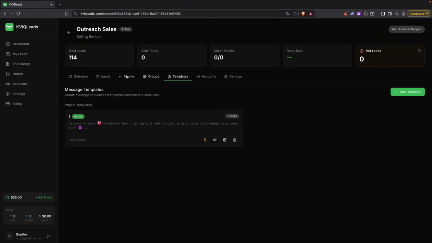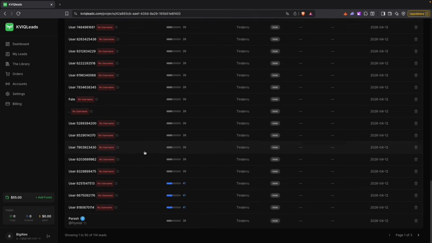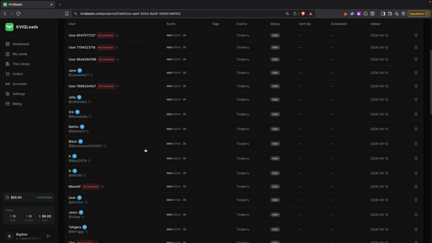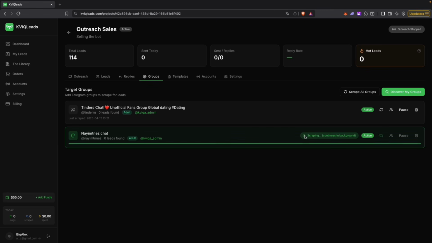And then once we have the leads scraped, so we already have 114 leads ready, guys. You see this? This is so easy. All of these people, even the ones with no username, are messageable, because KVIQLEADS can message them without a username so long as you are a member of that group, so it's fine. So we're all set here. Now, as you can see, this one is still scraping, so 114 leads out of 25,000, guys.